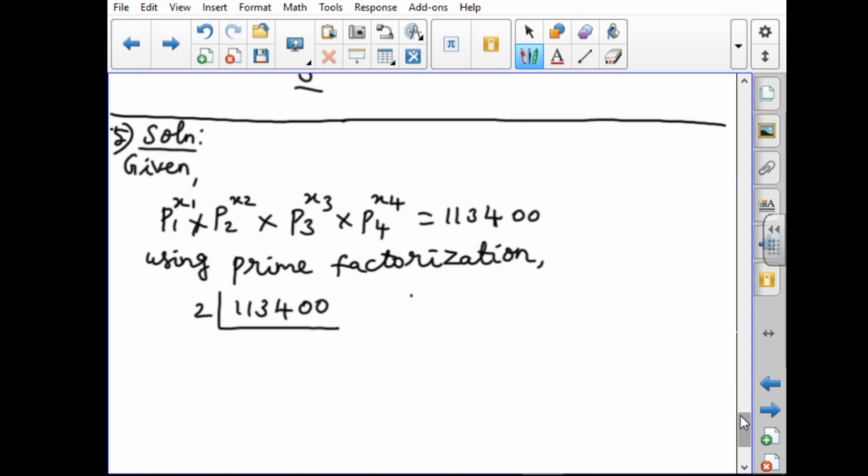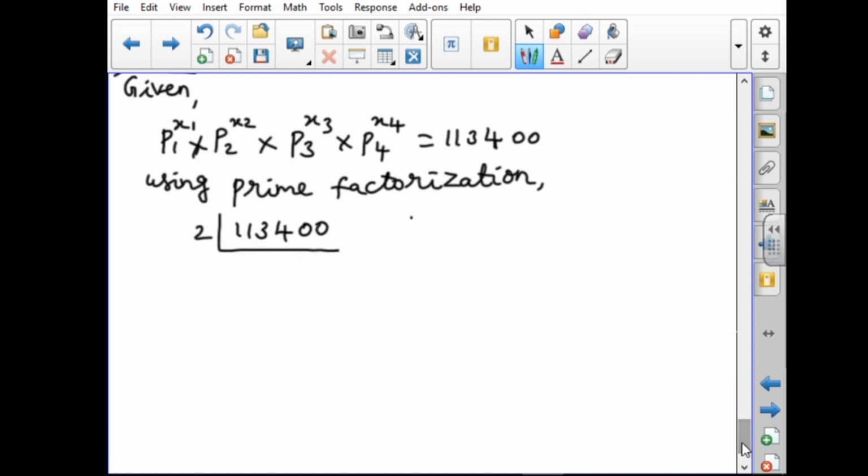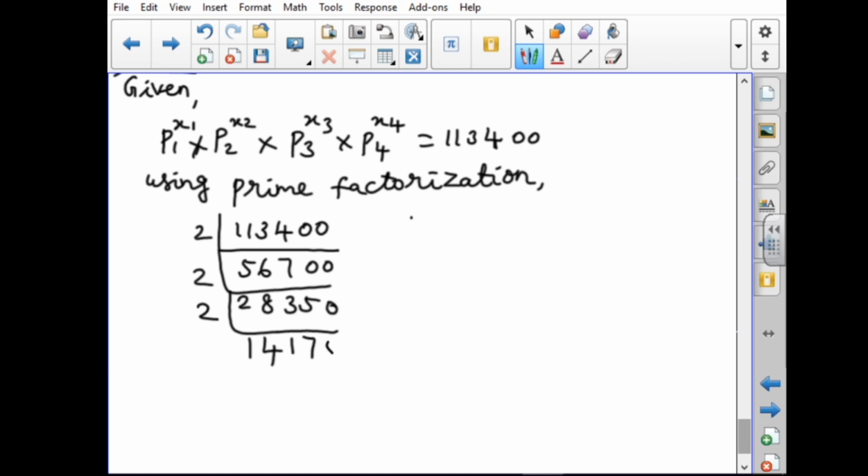Since it is even, we start from the prime number 2. 5 2s are 10, 6 2s are 12, next 700. Again 2, 2 2s are 4, 8 2s are 16, 3 2s are 6, 50, 28350. Even number means again we divide by 2: 4 2s are 8, 7 2s are 14, 5.